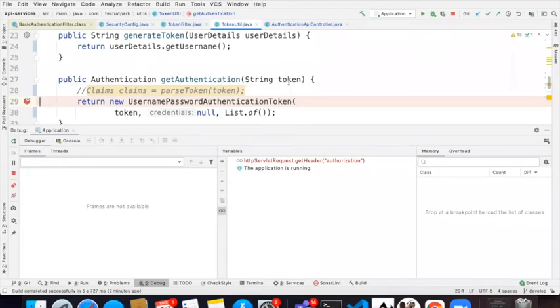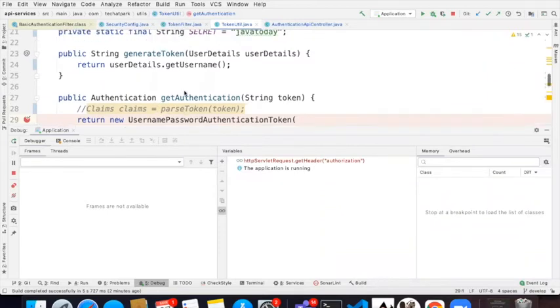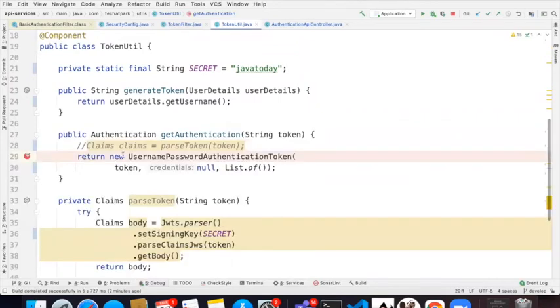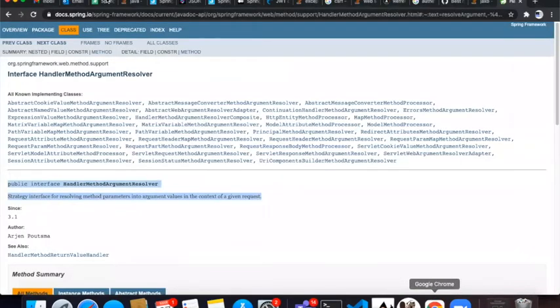Any doubts so far? Any doubts? Please stop me here. Now we are going to get into the JWT part. Okay. Now what is JWT? It's very, very simple, guys. So what we are trying to do here is we just created our own mechanism, but JWT is nothing but kind of an industry standard to create your tokens.